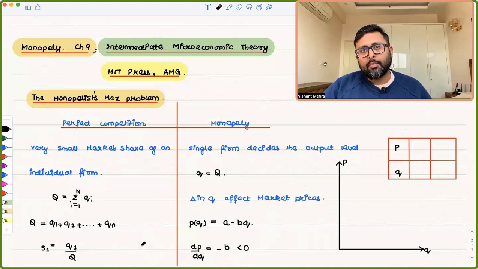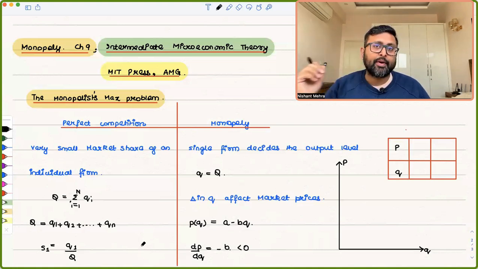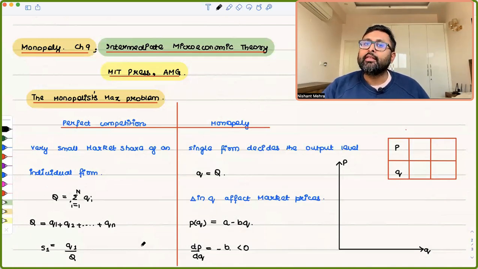So if the monopolist firm is selling less output, the consumers are willing to pay a higher price for that. But if the monopolist is offering a huge number of units to be sold, then the consumers are going to be willing to pay a lesser price. अगर आप इसको देखें तो मान लीजिए if Q is 0, right?